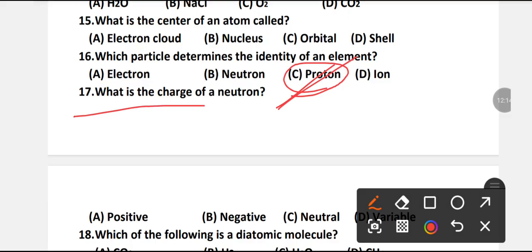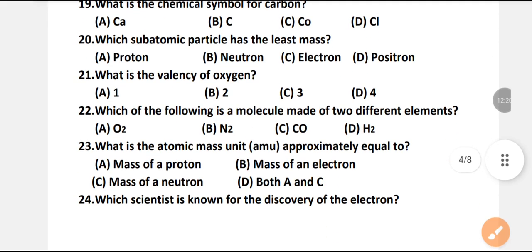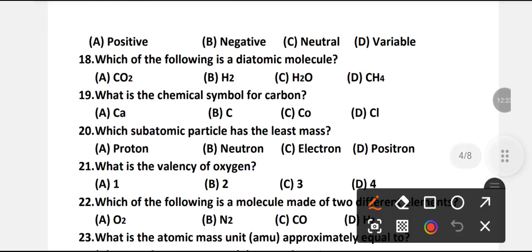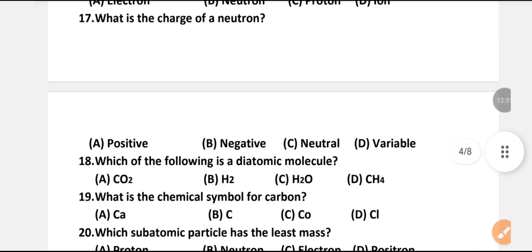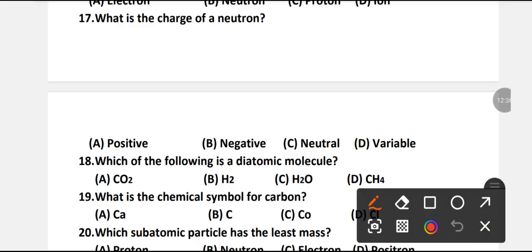What is the charge of a neutron? Positive, negative, neutral, or variable? Which is the right option? The charge of a neutron is neutral. C is the right option.